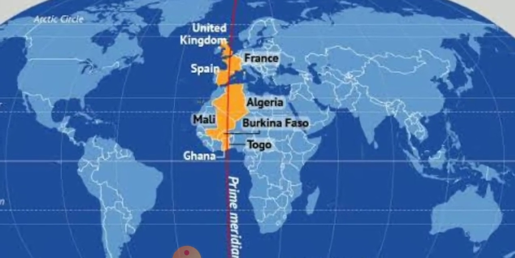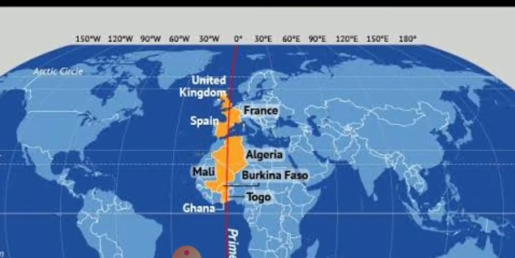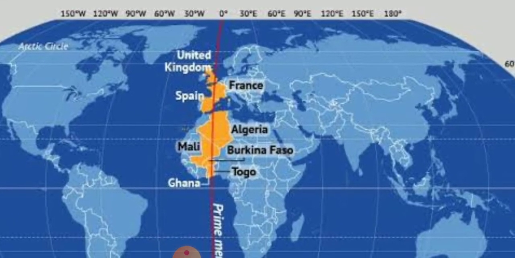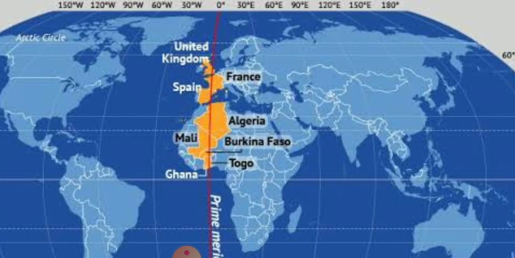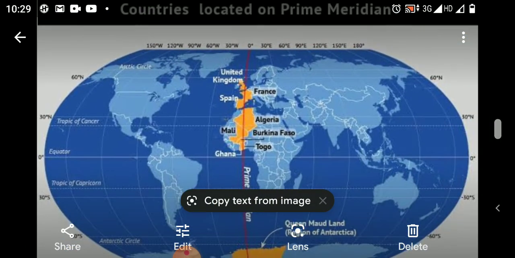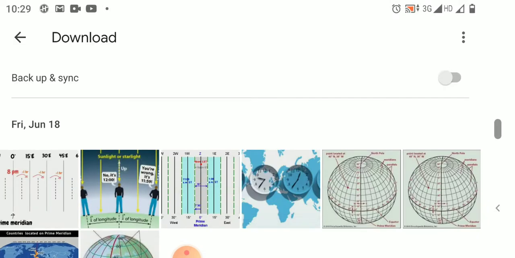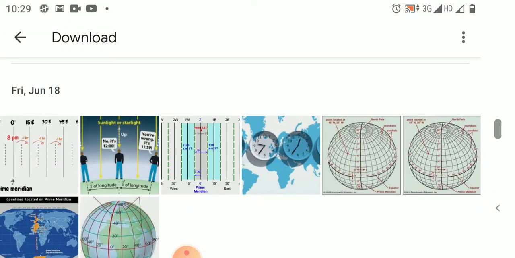So which are the countries located at Greenwich? Here, Spain, France, some part of United Kingdom, Algeria, Mali, Burkina, Togo and Ghana. These are all at Greenwich. We will learn now.